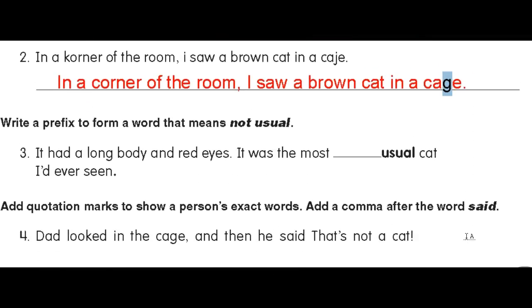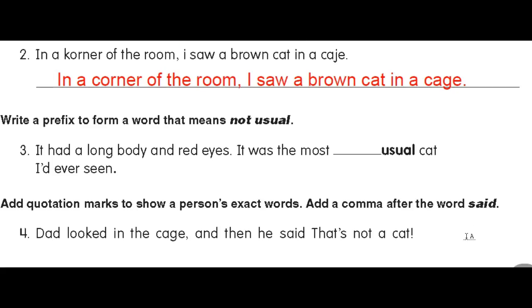Here we have another prefix here. It says write a prefix that means not usual. So I had a long body. It had a long body and red eyes. It was the most unusual cat I'd ever seen. So when you put un in front of a word, that means not. So that makes this word mean not usual. Okay, it says add quotation marks to show the person's exact words. Dad looked in the cage and then he said, comma, quotation marks, that's not a cat. Okay, if you don't have that correct, go ahead and press pause and fix that.